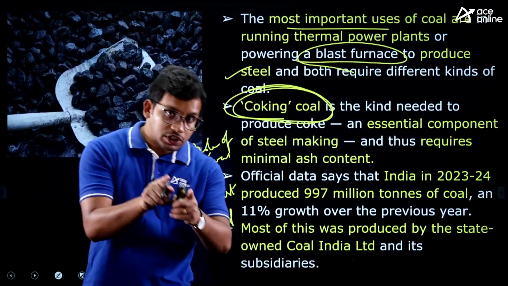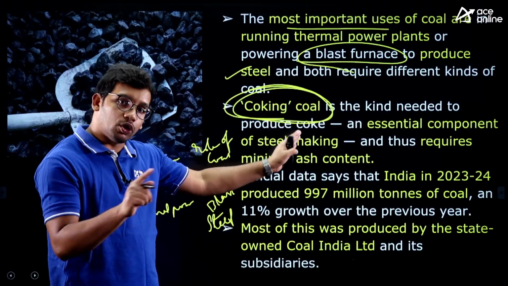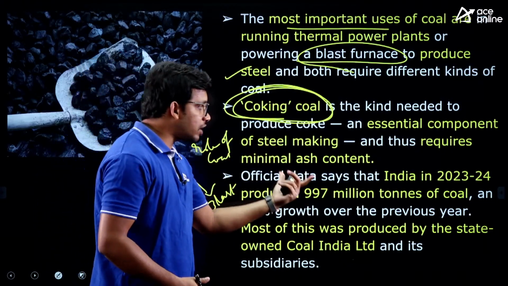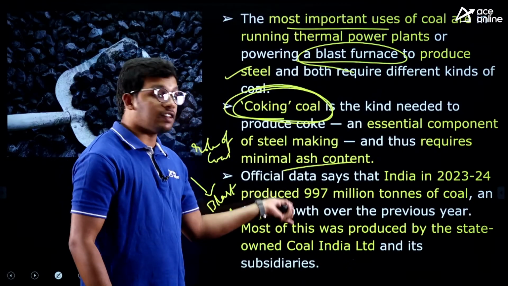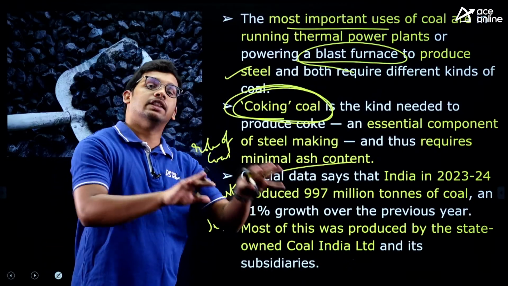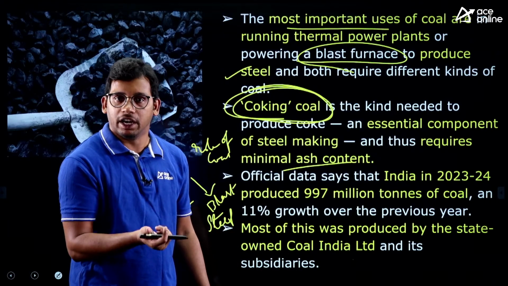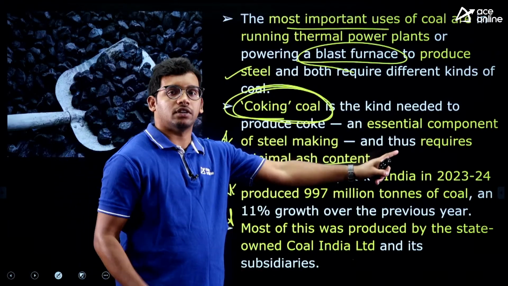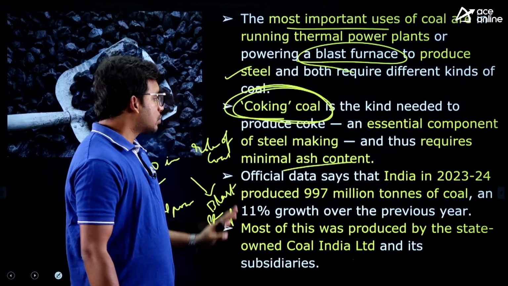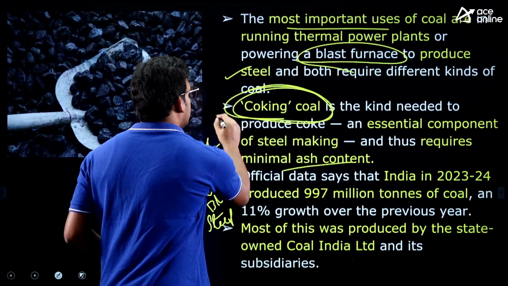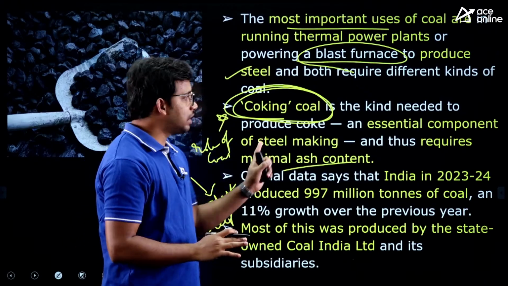When we are producing steel, we require coking coal, which has a high carbon content and very little ash content. If there is a high amount of ash content, then steel quality will be degraded. That's why coking coal, a type of coal with high carbon content, is required. This is a very important thing you need to remember. I hope this is clear.